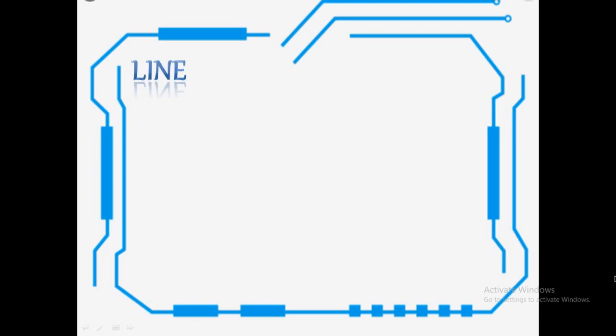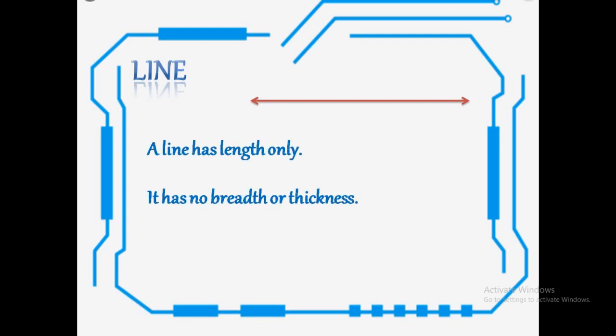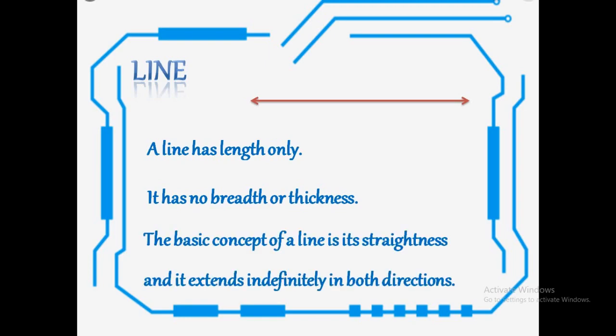It's line. A line has length only. It has no breadth and no thickness. What is the basic concept of a line? It is the straightness, and it extends indefinitely in both directions. There is no end point and we cannot measure the length.